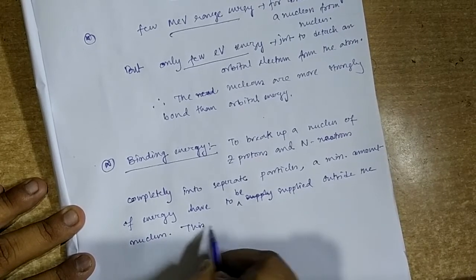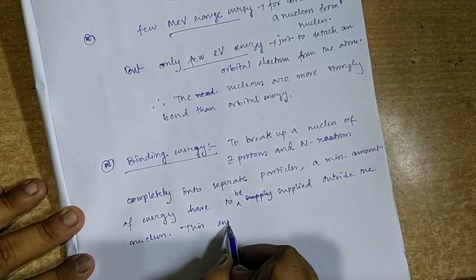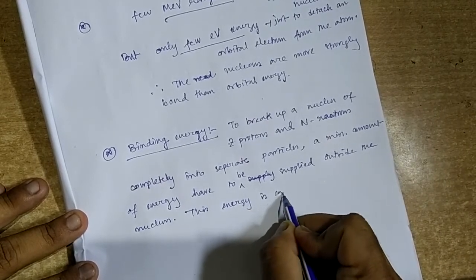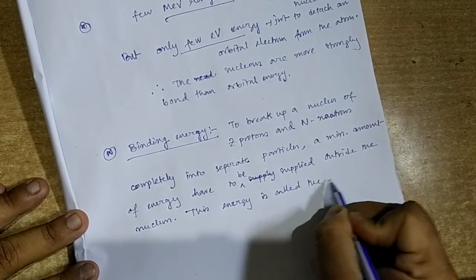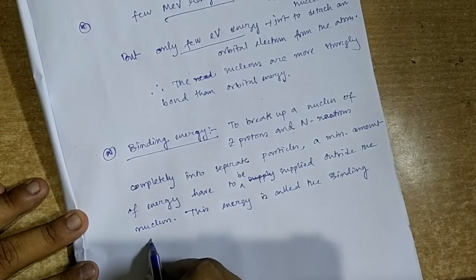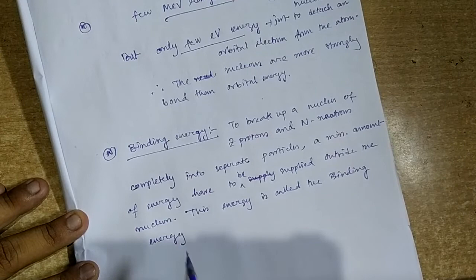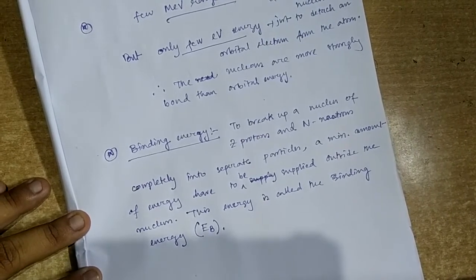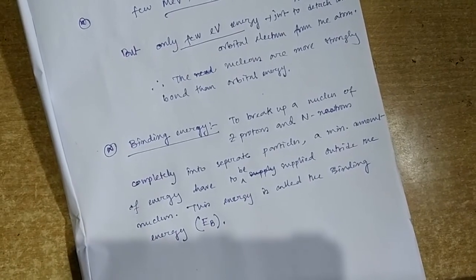This energy is called the binding energy, and it is denoted by E suffix capital B, E B. Okay, that is the thing. Fine.